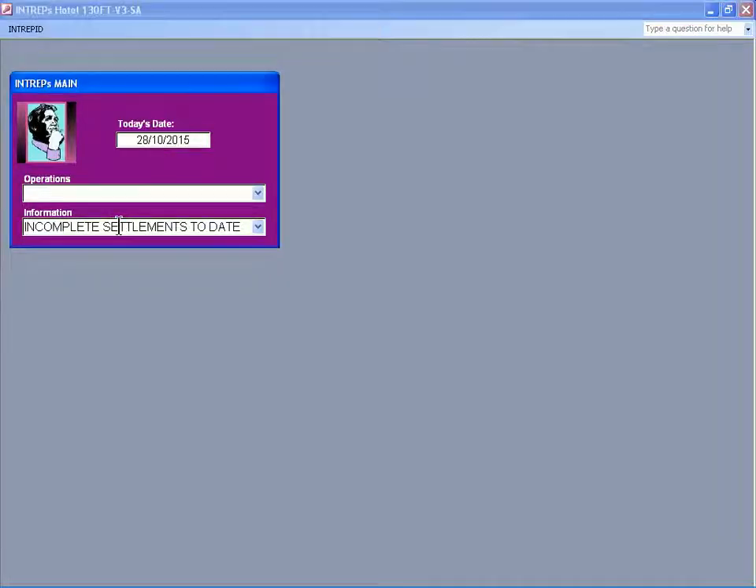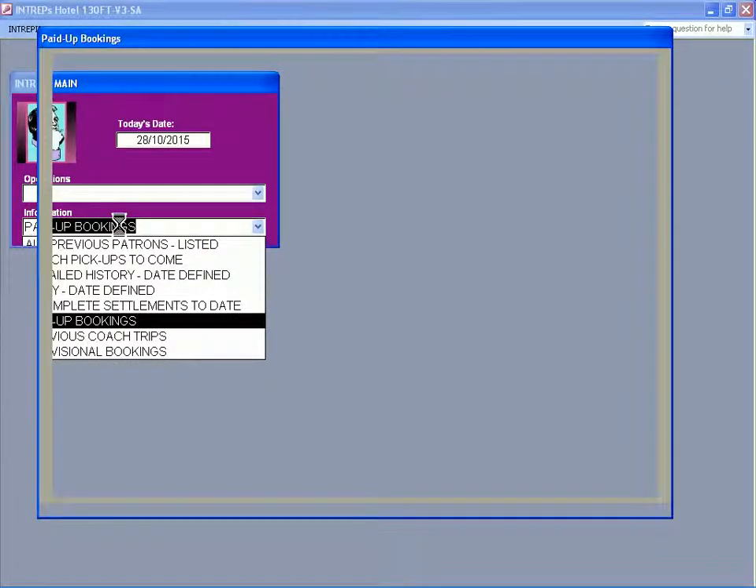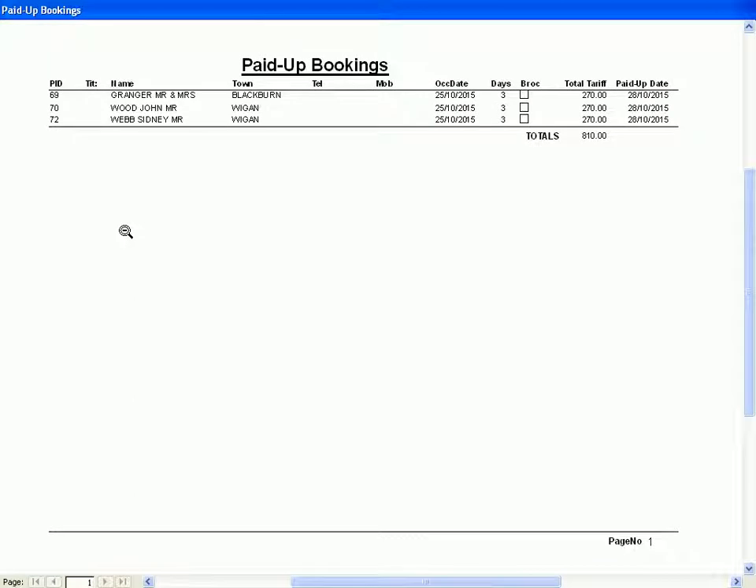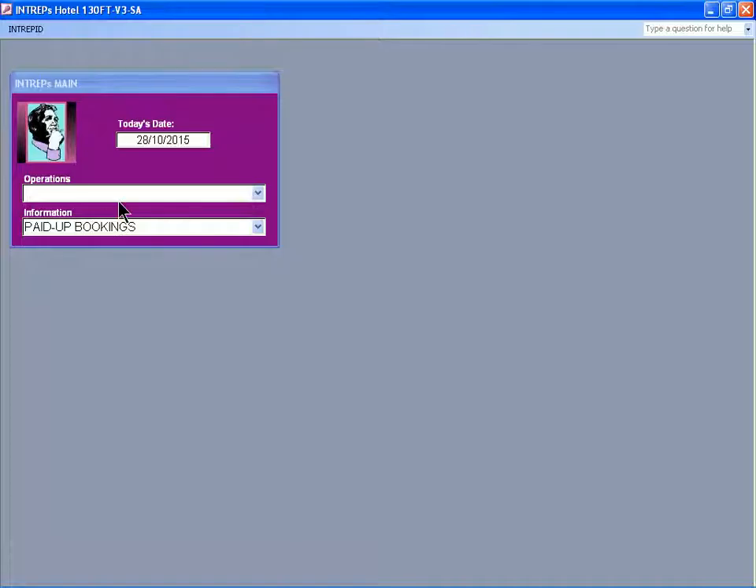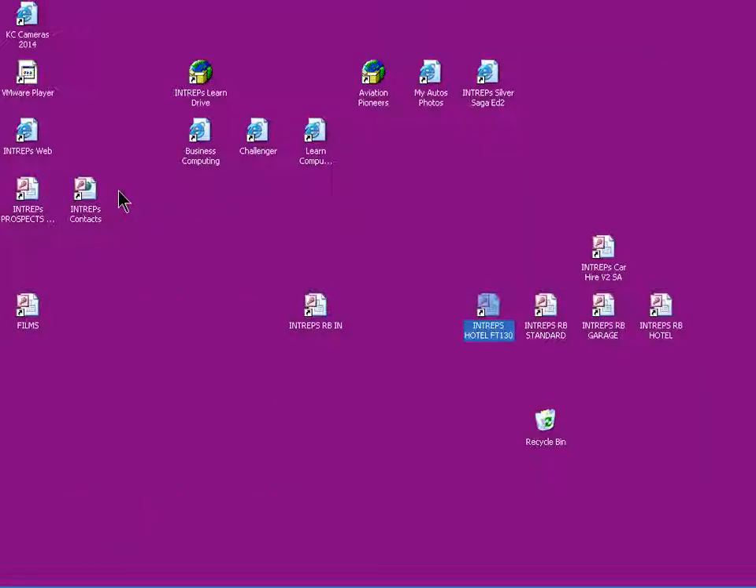And there are a lot of other facilities to check on. Paid up bookings are there, and we'll find Granger and Wood and Webb on it. That's fine. Good, we'll exit now. And that's the end of the complete demonstration.